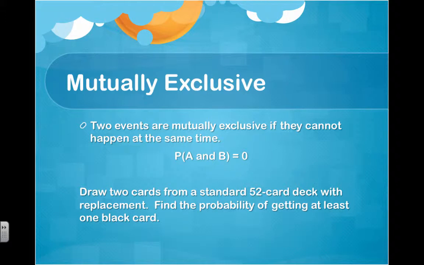So say we draw two cards from a standard 52-card deck with replacement. Find the probability of getting at least one black card. So how would we find that probability? What's the probability that the first one is black? Remember that 1/2 of the cards is black and 1/2 of the cards is red. So we have a 1 in 2 chance of picking a black card.